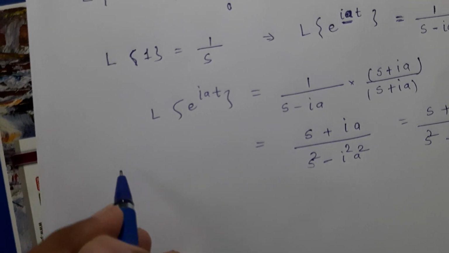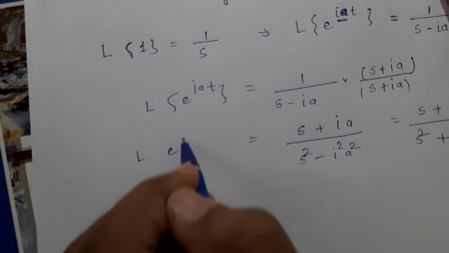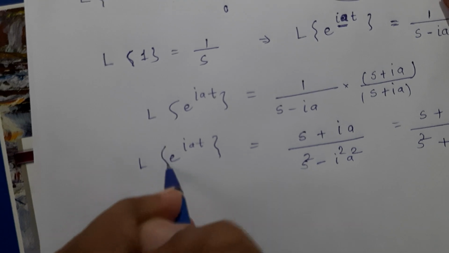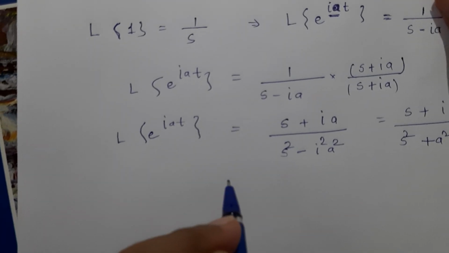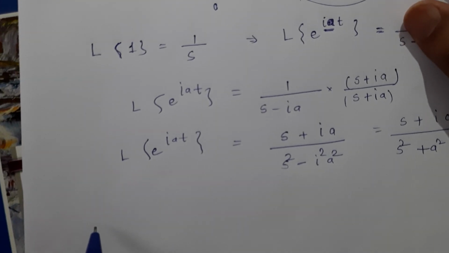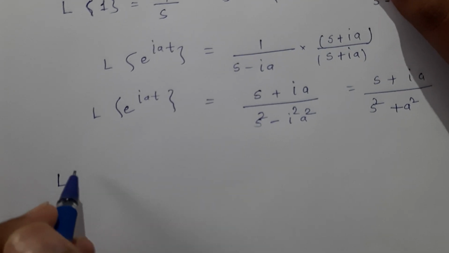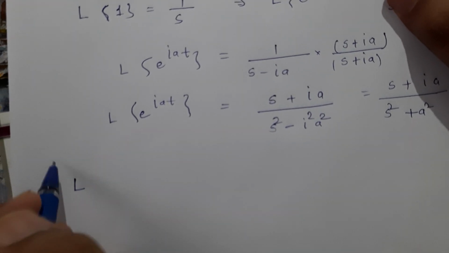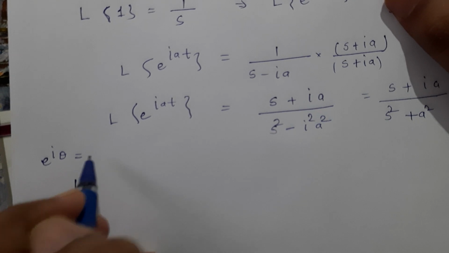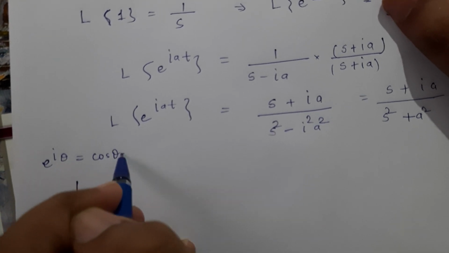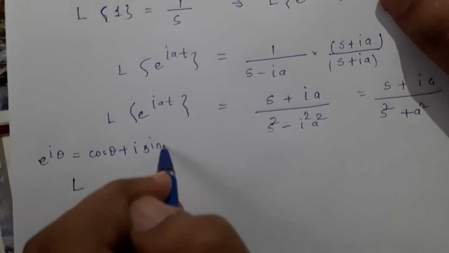Further, I can write e raised to iat in terms of cosine and sine. So what do we know about it? Using Euler's formula, e raised to i theta can be written as cos theta plus i sin theta.